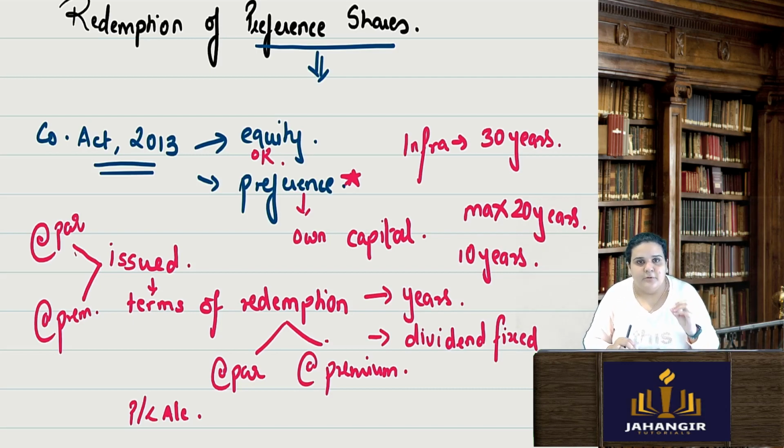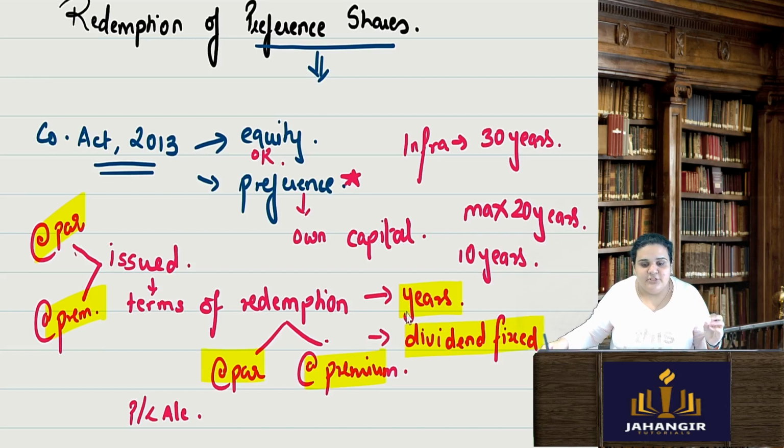But for preference shareholders, whenever they are issued, the terms of redemption of this capital are also fixed. The number of years, the tenure of this capital is fixed, the dividend is also fixed. Like how the issue happens at par or at premium, even redemption can be at par or at premium. Redemption means the company is paying back the money to the preference shareholders.